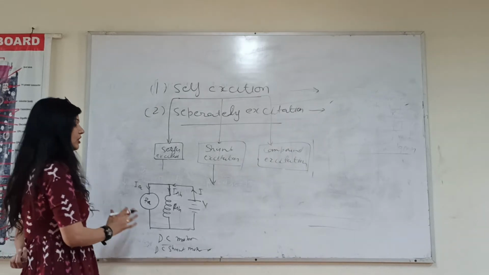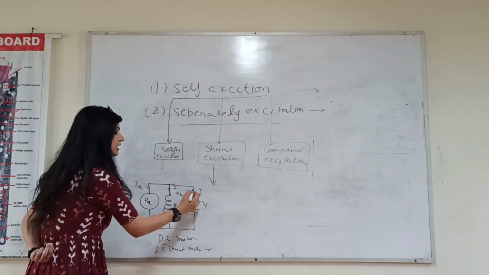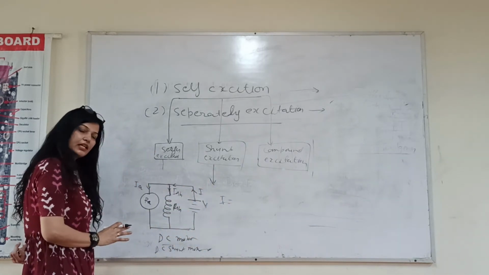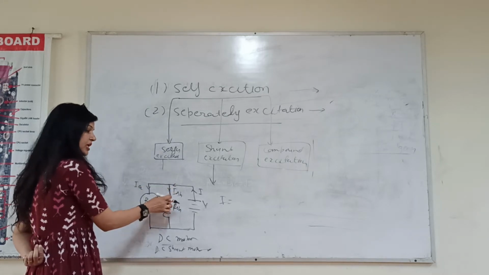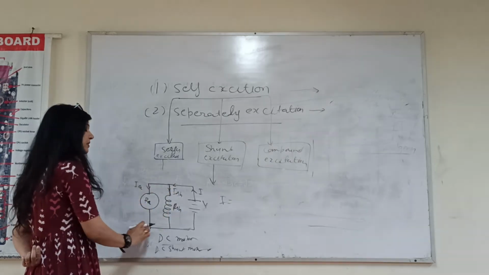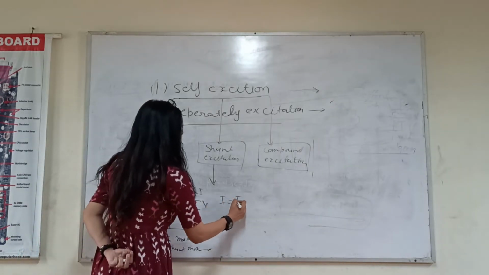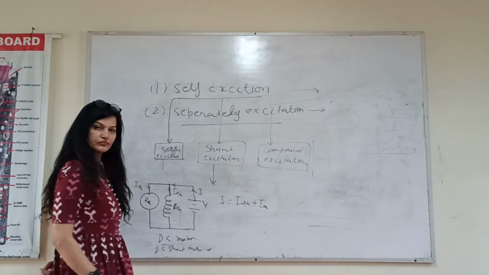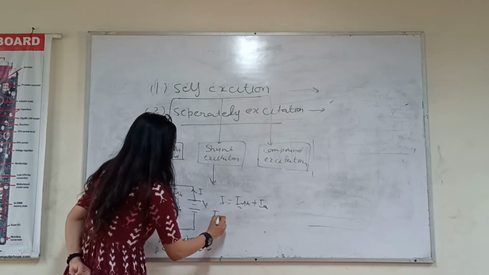Clear? Now, according to this diagram, what will be your total current? Total current is this. So I is equal to, this is a parallel circuit. One branch, another branch. In one branch, field is connected. In another branch, armature is connected. So main current will be ISH plus IA. Now how will we calculate this ISH? ISH will be